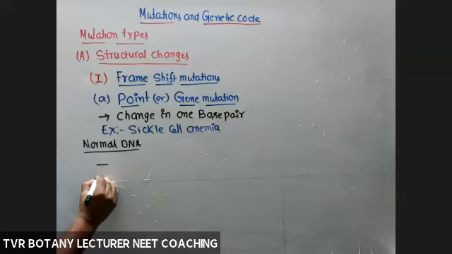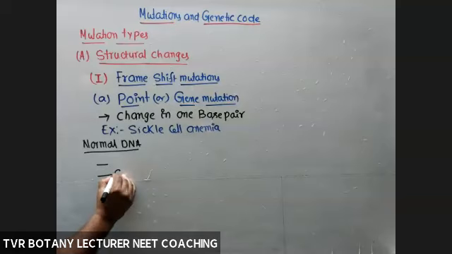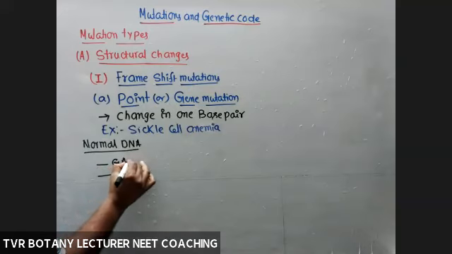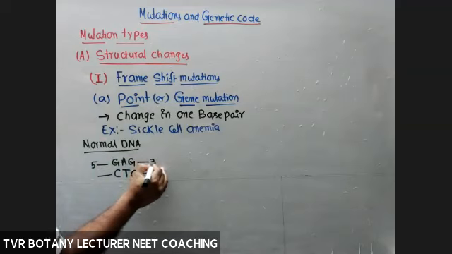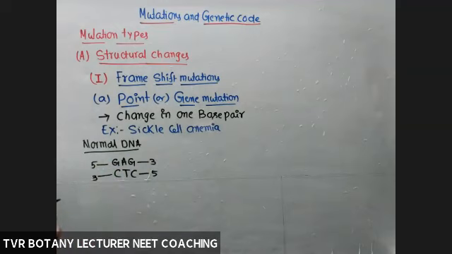The given one is C, T, C, G, A, G in this area, and the rest of the nucleotides can be any type. 5 prime, 3 prime, 3 prime, 5 prime. Take this one as a template. Transcription completed.